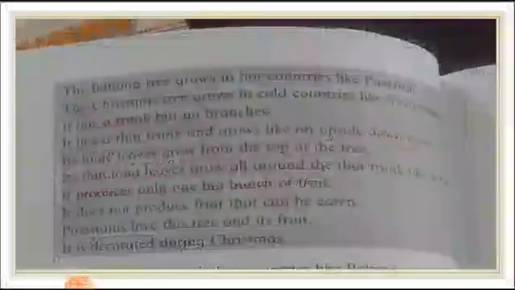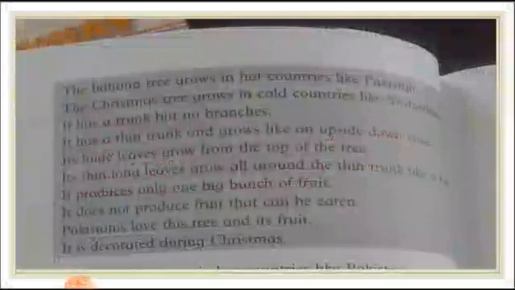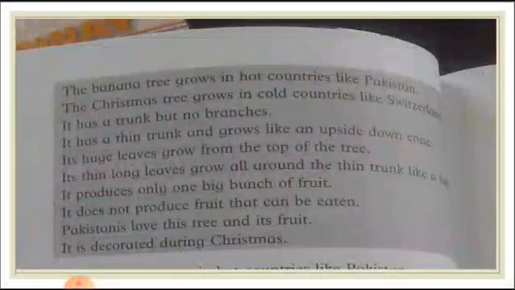These all are sentences about the banana tree and the Christmas tree. Let's read them out. The banana tree grows in hot countries like Pakistan. The Christmas tree grows in the cold countries like Switzerland. It has a trunk but no branches. It has a thin trunk and grows like an upside down cone. Its huge leaves grow from the top of the tree. Its thin, long leaves grow all around the thin trunk like a fan.